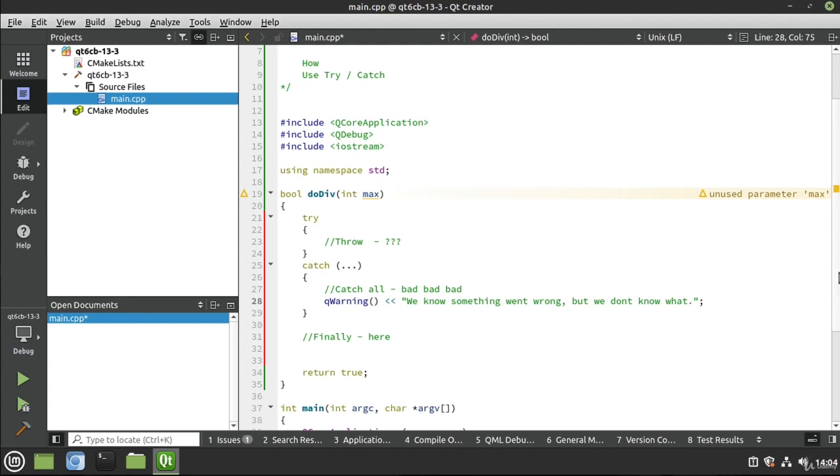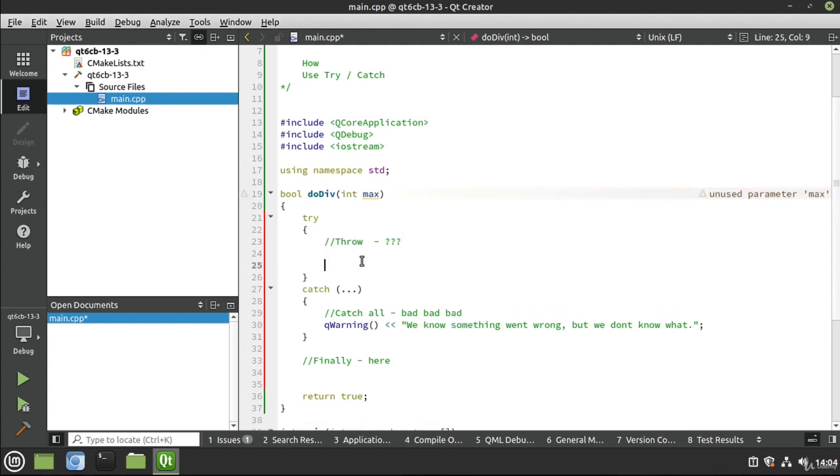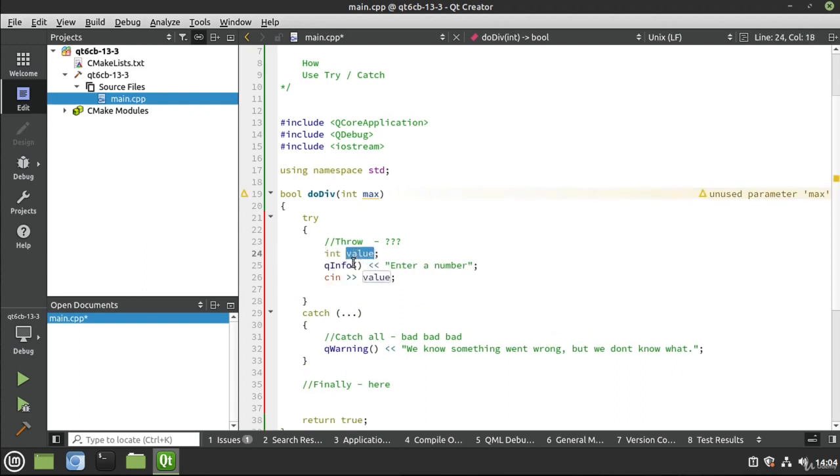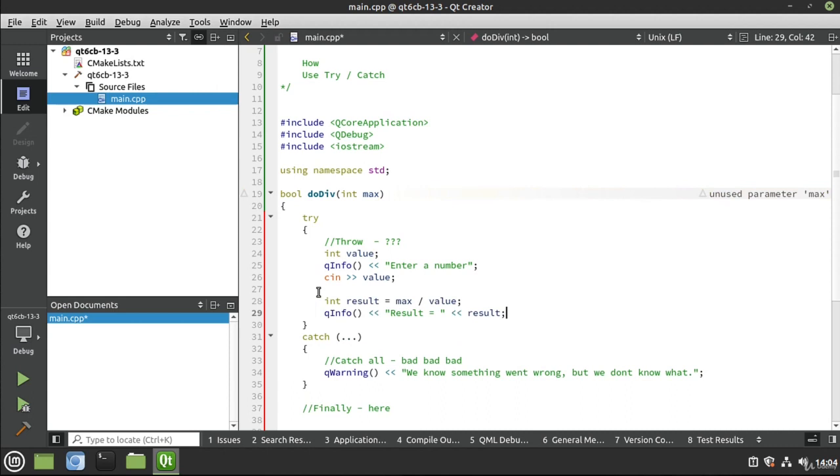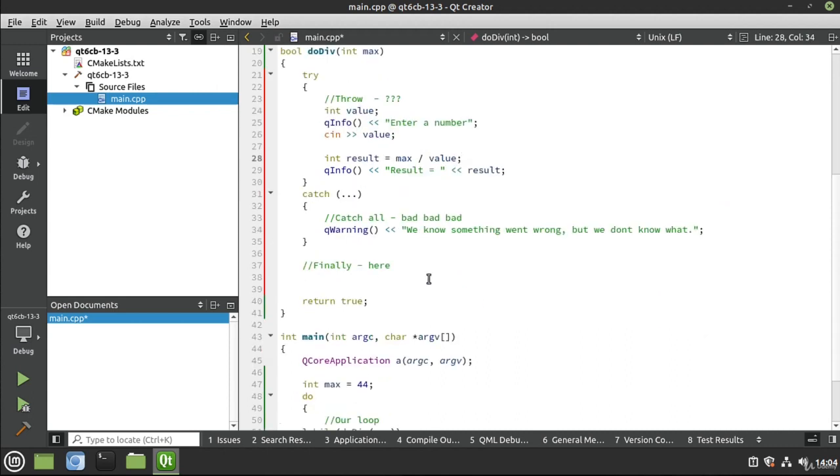And I'm going to just put in our code, which we know has been problematic based off the other videos in this section. We have an integer. We're going to let the user enter a number, and C++ is going to cast that into something. And we know that if they just type in garbage, it's going to be a 0, which of course will really cause issues with this code right here. This would create our division by 0. Now, look at this catch-all. Logic would tell you that should catch it, correct? It actually does not. Let's go ahead and demonstrate.